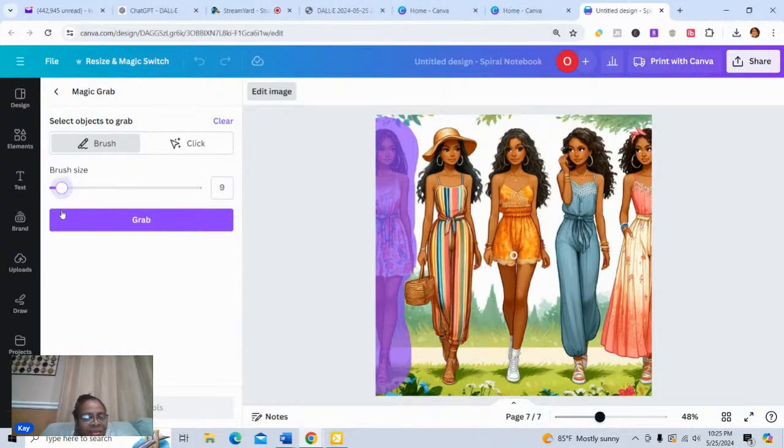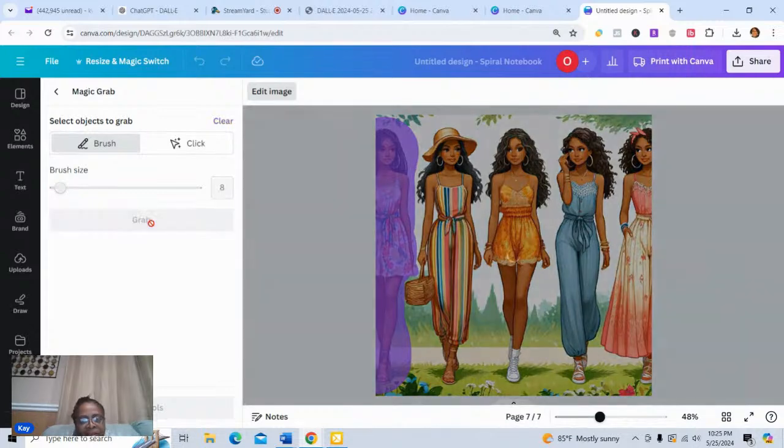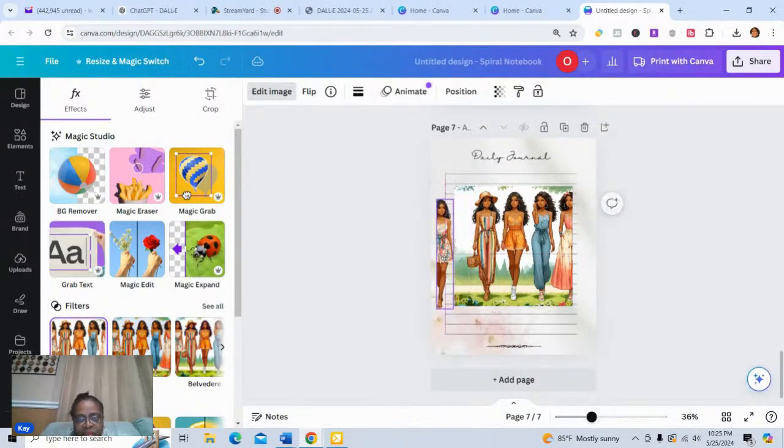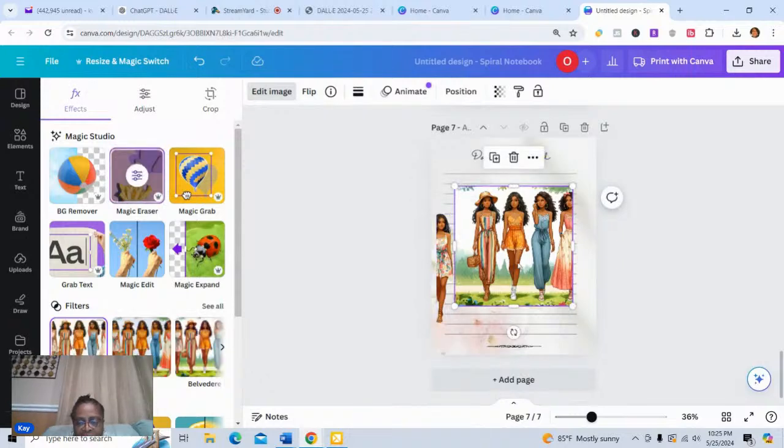I'm going to see if it will allow me to, because I don't remember this before. I think before it automatically started grabbing, but now it allows you time. It doesn't start to grab it, it puts an actual grab button there. And so all we're doing here is pulling the very first model out of this image.